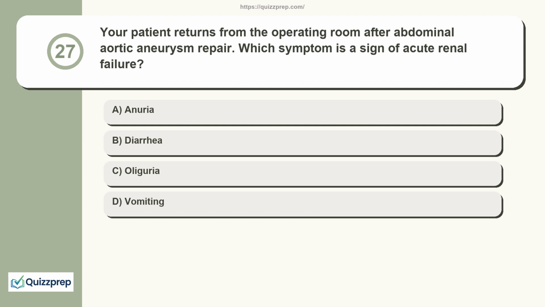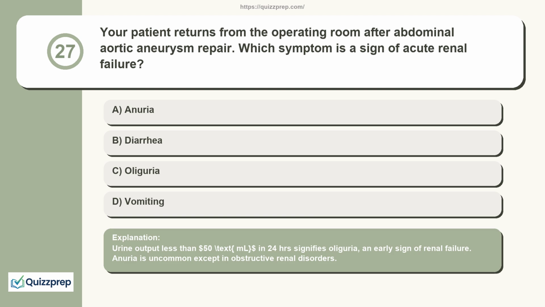Question 27. Your patient returns from the operating room after abdominal aortic aneurysm repair. Which symptom is a sign of acute renal failure? Anuria, diarrhea, oliguria, vomiting. Urine output less than 50 mL in 24 hours signifies oliguria, an early sign of renal failure. Anuria is uncommon except in obstructive renal disorders.